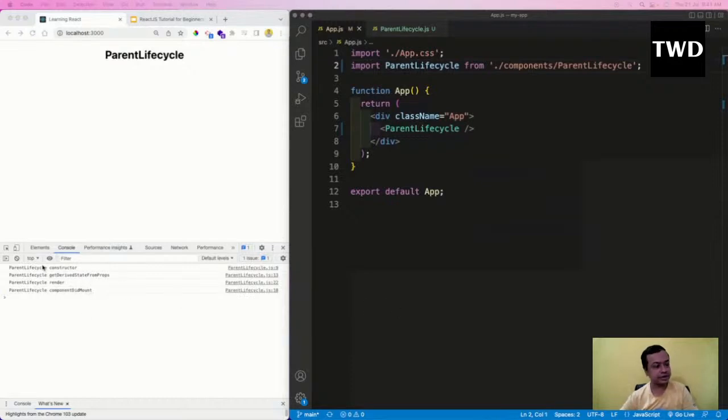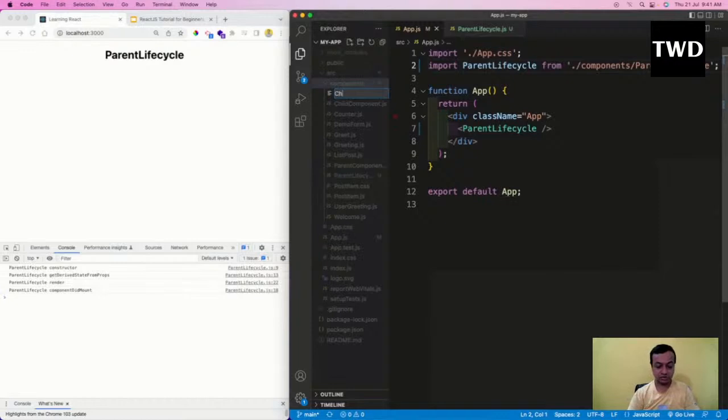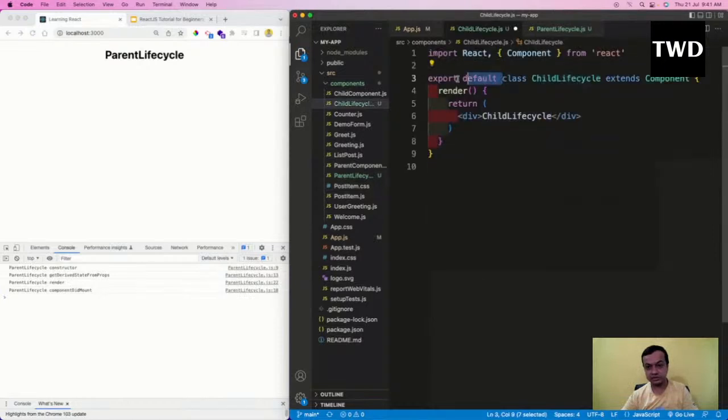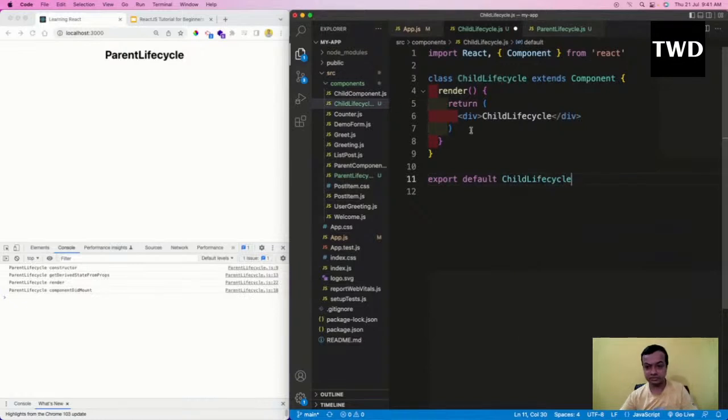As we saw, this is how the mounting phase runs. But we'll create a child component also and see what happens if we have a child component. So that child component we are going to create. I'm going to come here and create child lifecycle.js, child lifecycle.js, and rcc, and export default ChildLifecycle.